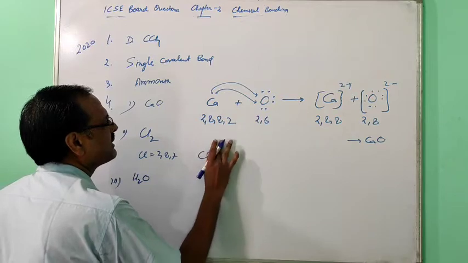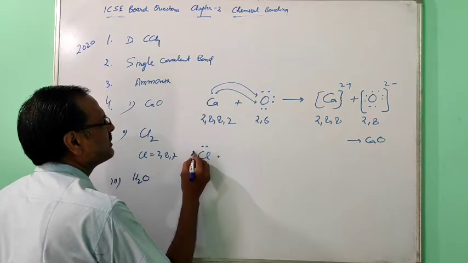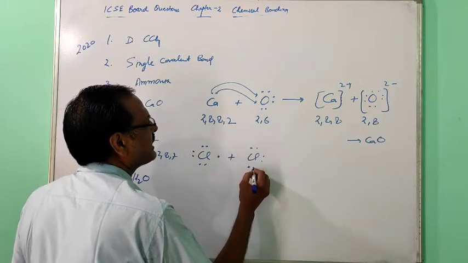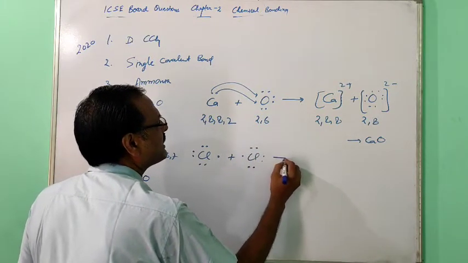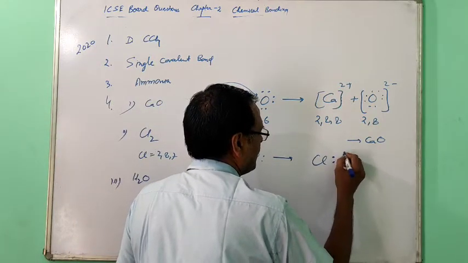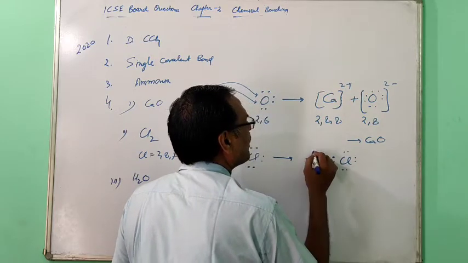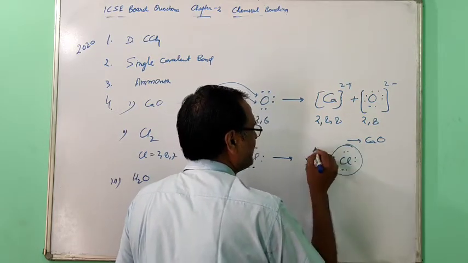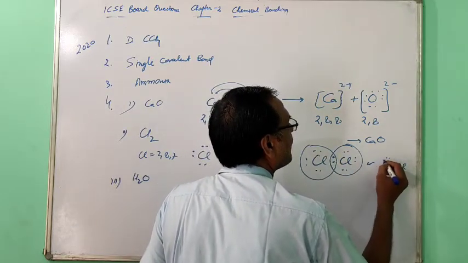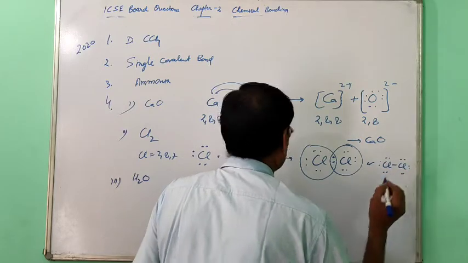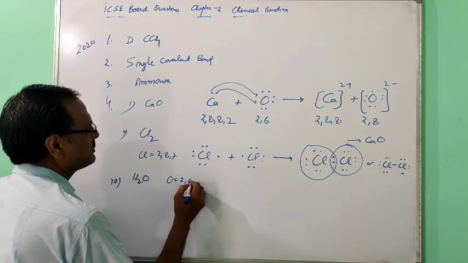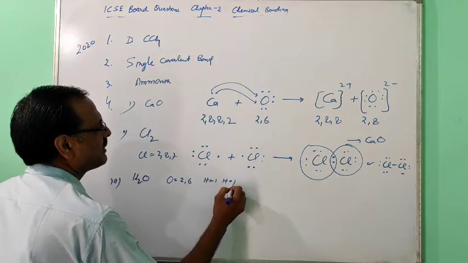In Cl2 molecule, chlorine is 2,8,7, 7 electrons, 1 electron will be shared. So right side of this structure, another chlorine, 7 electrons. Then this electron will be shared. So this octet is complete. Now this water: oxygen 6, hydrogen 1.